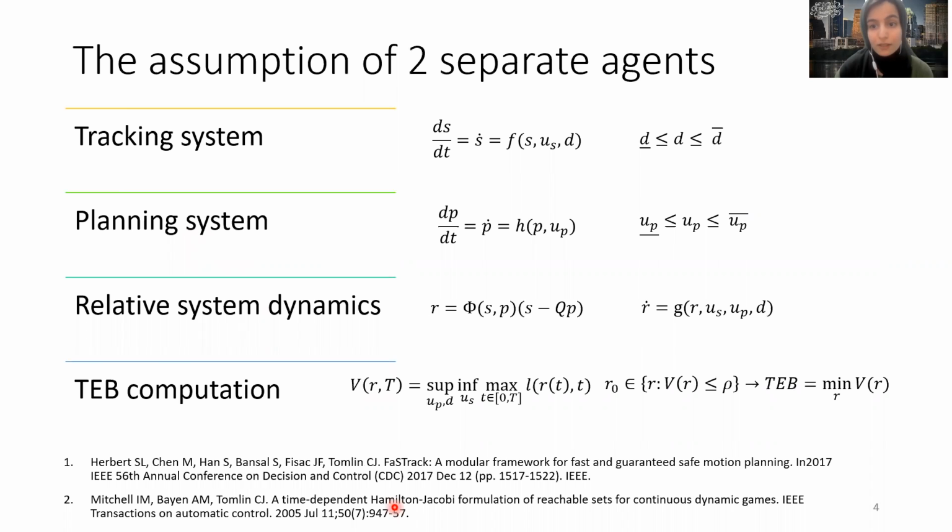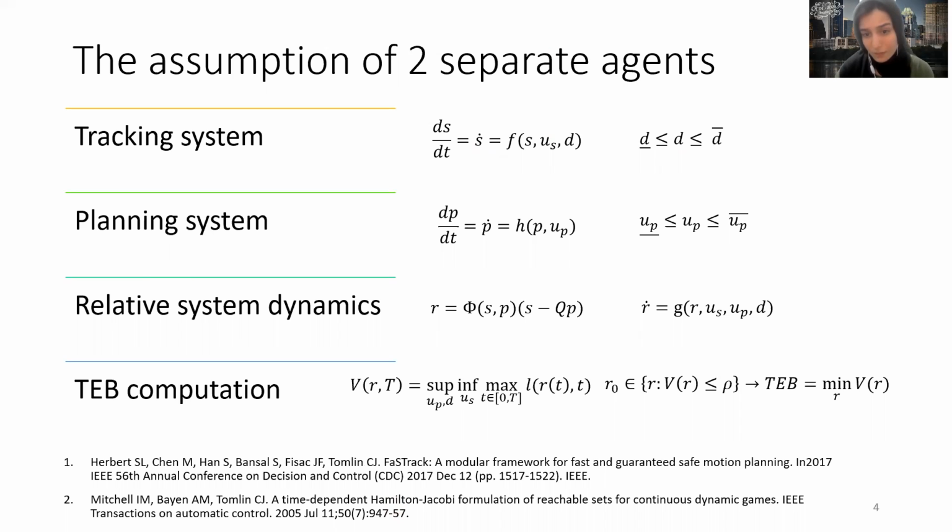PAFastrack assumes the robot consists of two separate agents, a tracking system which represents the robot's dynamics with all its complexities and constraints, the state of which is represented by S and through this dynamical equation here. And also a planning system, which is a simple lower dimensional dynamical system of the form in here, which can follow perfectly the path generated by the real-time planning algorithm. PAFastrack then assumes that the tracking system is trying to follow the planning system and decrease the distance.